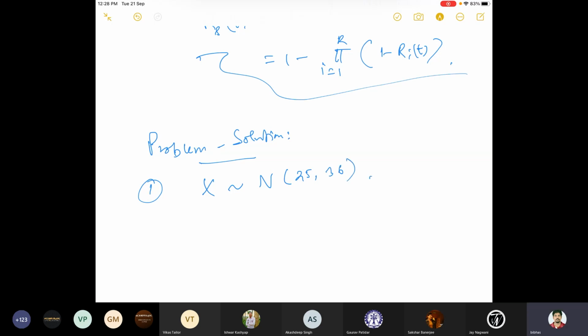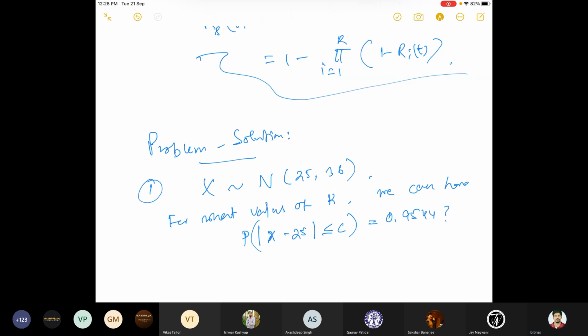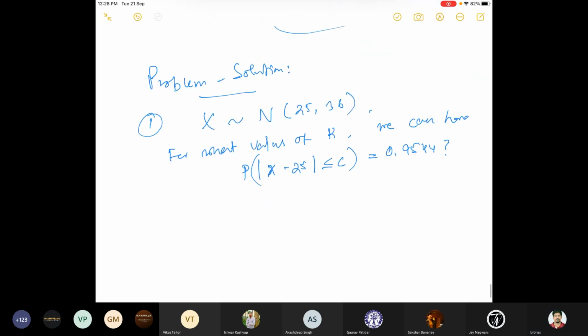Then the question is, for what values of k can we have the probability of mod of X minus 25 less than or equal to k equal to 0.9544? How do we do that?